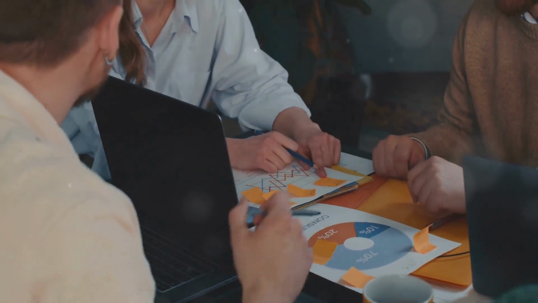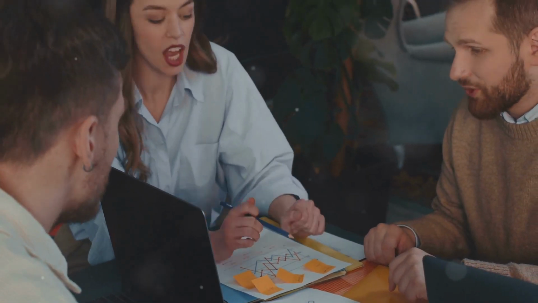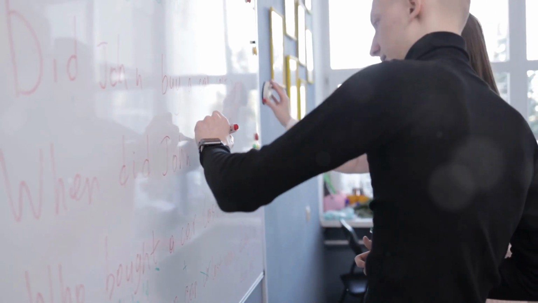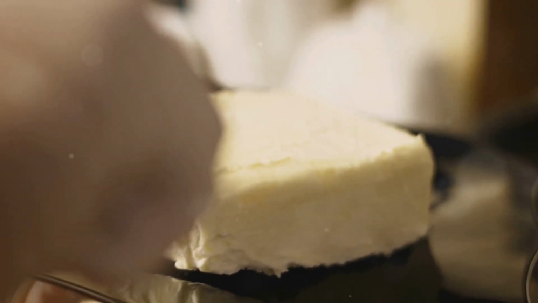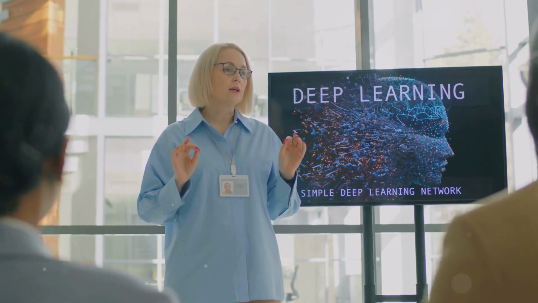Section 3. K-fold cross-validation. Slicing and dicing your data for robust evaluation. K-fold cross-validation balances computational efficiency and robustness. It involves dividing data into K equally sized folds. Imagine slicing a cake into K equal pieces. Each piece is a fold.